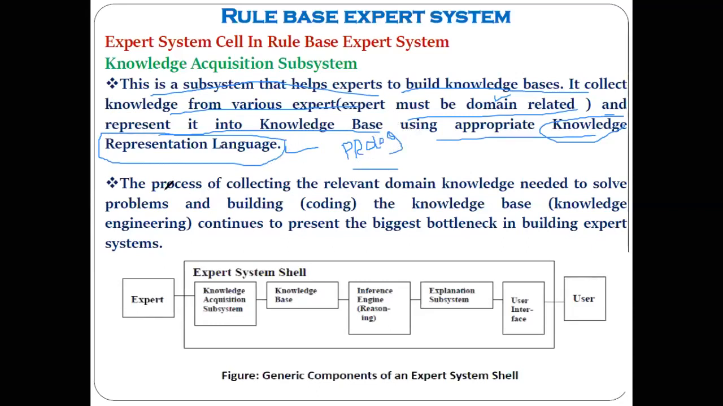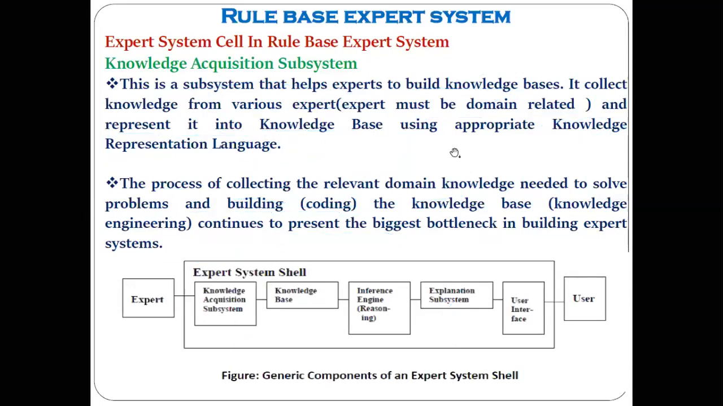Okay. Then the process of collecting the relevant domain knowledge needed to solve the problems and building the knowledge base, in the sense we need to do some coding for that purpose, continues to be the biggest bottleneck in the expert system. Now here also I have shown one diagram. This is the more detailed diagram of the expert system. Here you can see the same components are there, but some extra components are also there, like the knowledge acquisition system and the explanation subsystem. Yes or no? Yes, sir. Okay, see this knowledge acquisition system is related with the knowledge base only. We'll see that in the next.